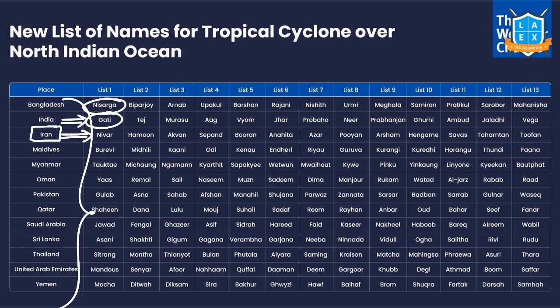The name is suggested by Iran. So likewise, they go on in order. By the way, why do we need to name the cyclones? Because it generates awareness. Because the cyclone can be traced easily. If we have the name, disseminating information is easy. Coordination among the people becomes easy. For that purpose, we name these cyclones.